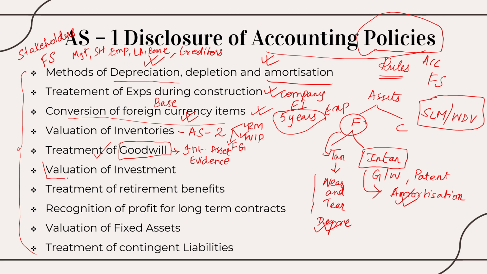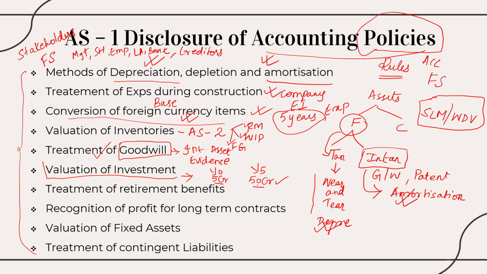Then we have valuation of investments. Investments, okay, let's take an example here. In year 0, I have purchased an investment, say for rupees 5 crores. In year 5, it has become 50 crores. So if I just plainly mention in the year 5 balance sheet investment as 50 crores, the stakeholders might question me, how come it went from 5 crores to 50 crores?